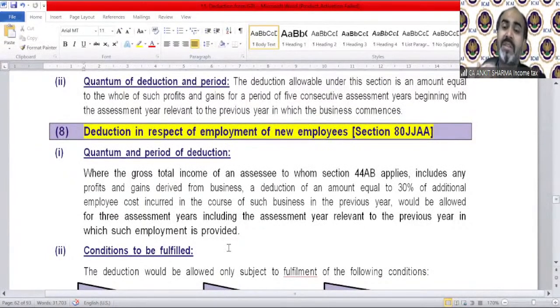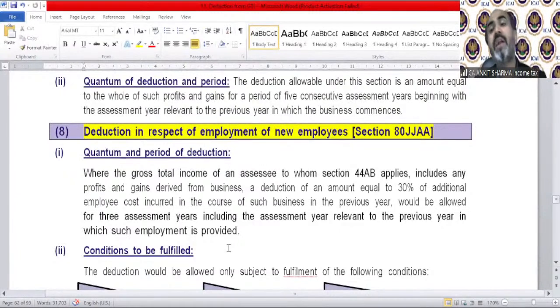Whatever you are paying as salary to them, you will claim in the P&L debit, of course. Imagine if 10 lakh rupees is eligible for the deduction of section 80JJA as salary, that 10 lakh you have already claimed as expenditure in your P&L.